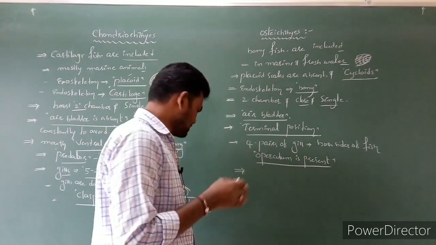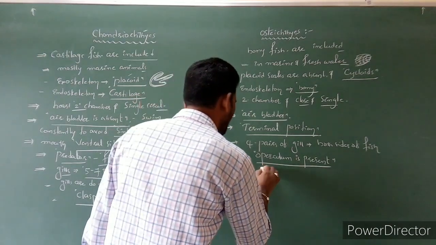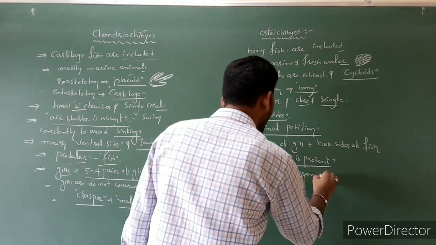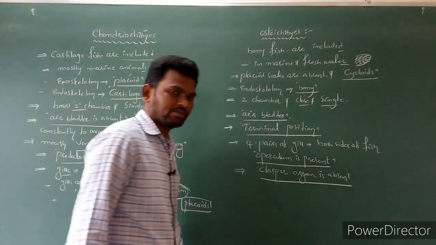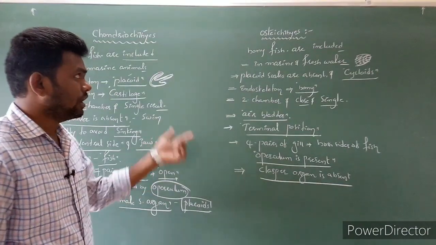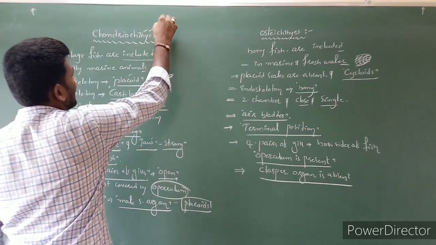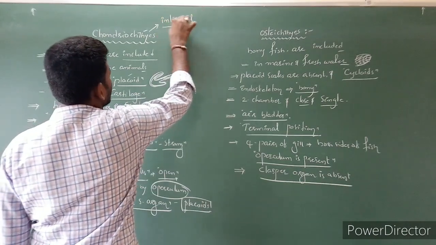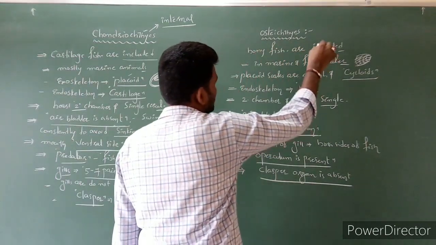It means a male sexual organ like the clasper is absent. Clear? So this is also one of the major differences between Chondrichthyes and Osteichthyes. And in Chondrichthyes, fertilization is mostly internal, but in Osteichthyes fertilization is external.